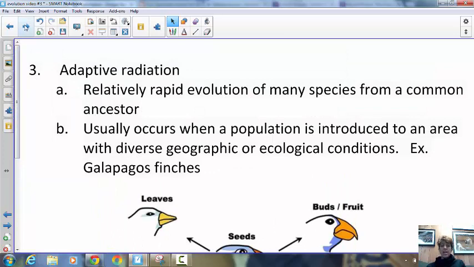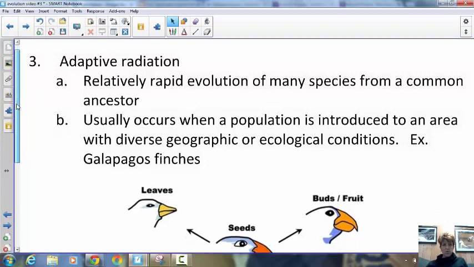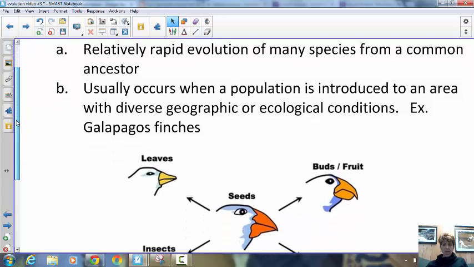All right, next one, adaptive radiation. So this is when one original species, this is our third type. So first was allopatric, second was sympatric, this is adaptive radiation. That means when a single species branches into many different species all at once, it's usually due to a really different geographic area or really different food sources that are available. So in islands, you tend to see this the most. So a great example is the Galapagos finches, really diverse conditions.